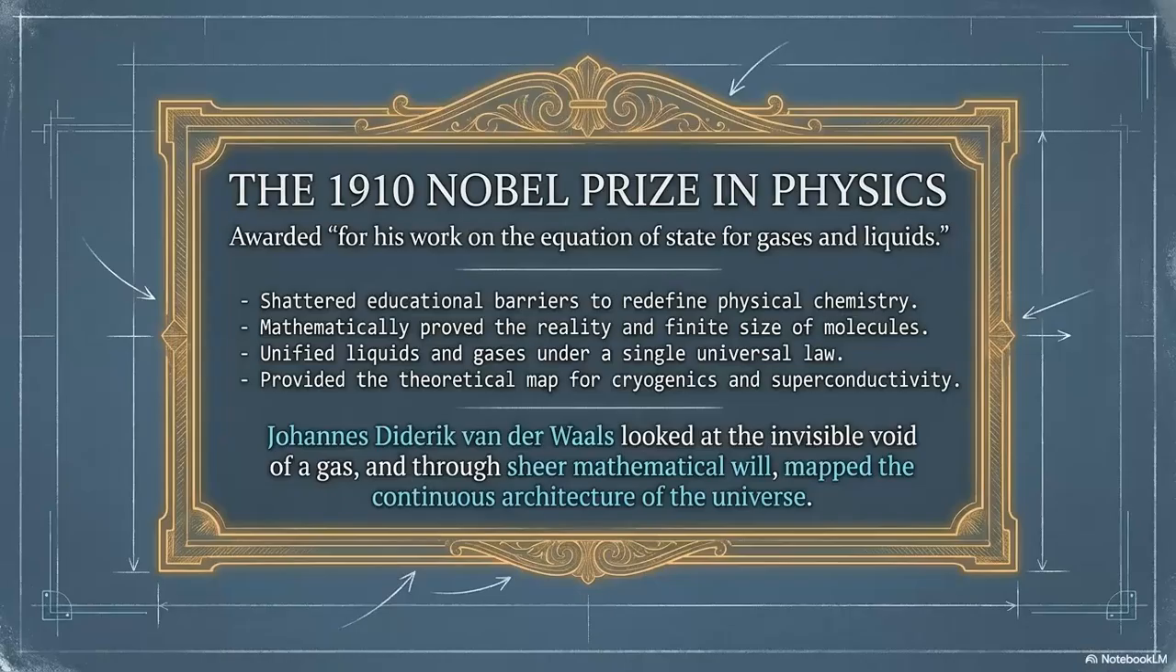Welcome to the ultimate recognition of a lifetime of discovery, the laureate of continuity. This concluding slide celebrates Johannes Diderik van der Waals receiving the 1910 Nobel Prize in Physics for his pioneering work on the equation of state for gases and liquids. We see a timeline marking his final decade, from the 1908 validation of his theory through helium liquefaction, to the 1910 Nobel triumph, and finally his passing in 1923.